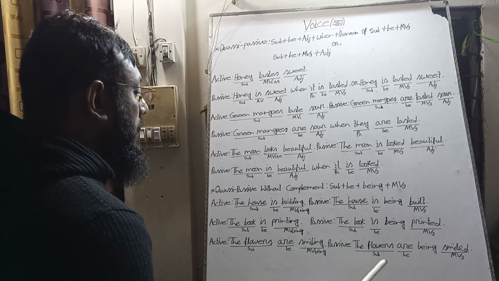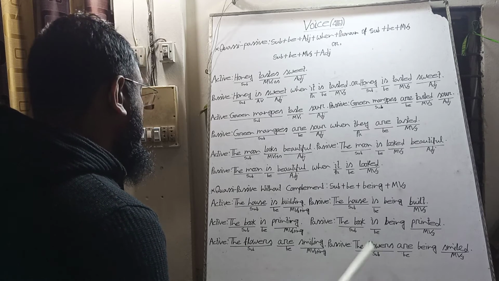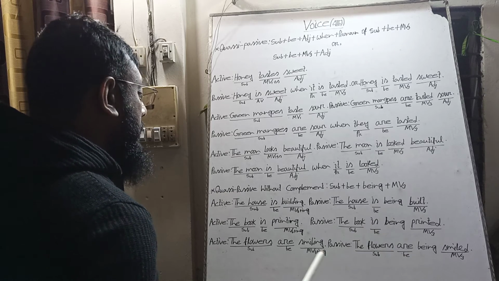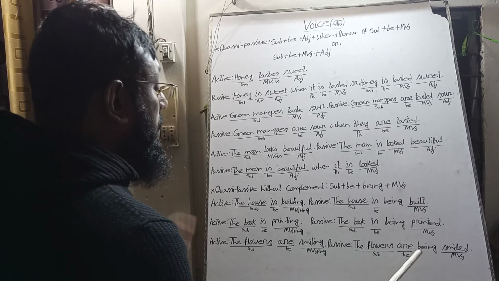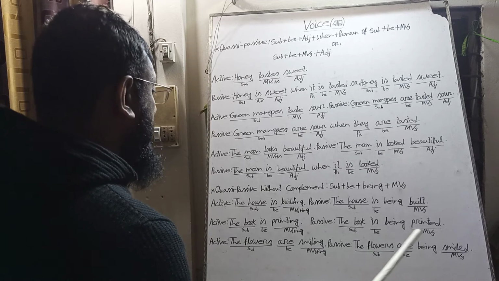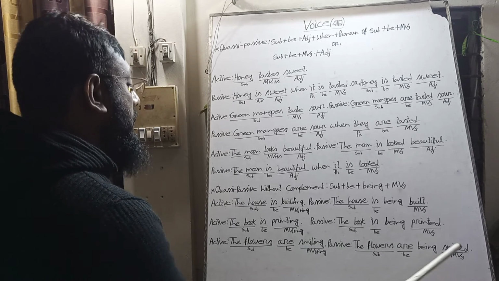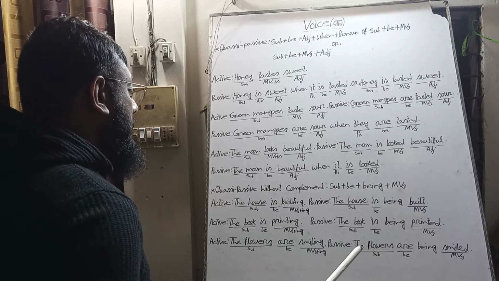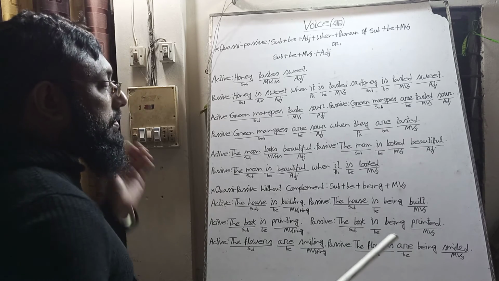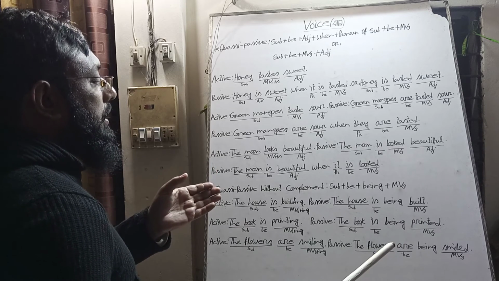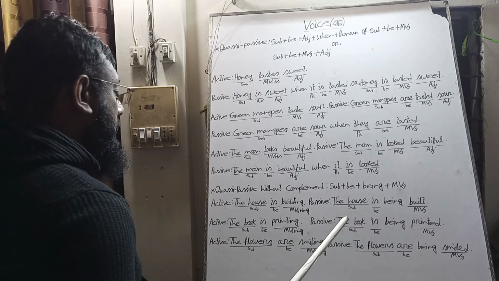The flowers, the subject will be the subject, and the verb will be the verb, and extra we will add being and the past participle of the main verb smiled. In the vice versa rules, we can make any passive voice into active voice.